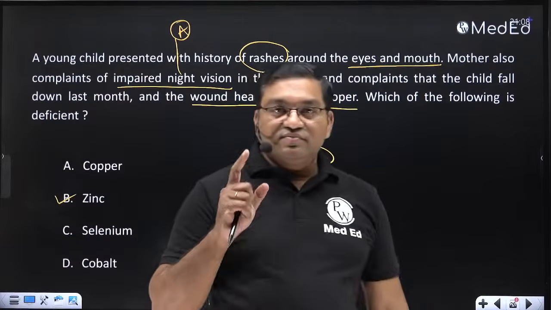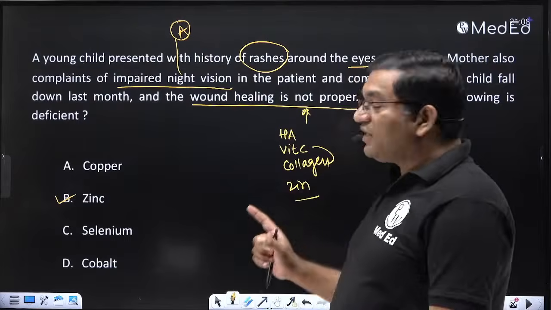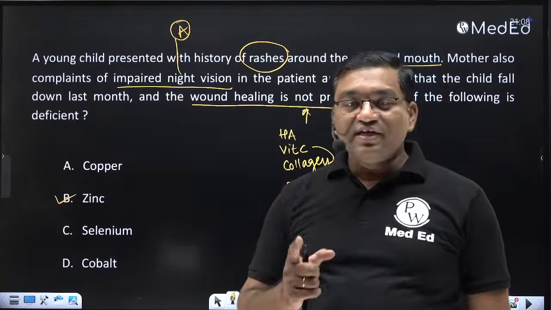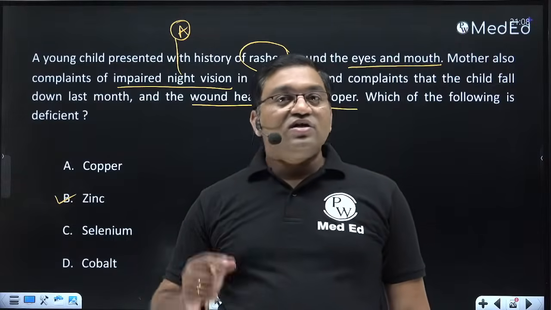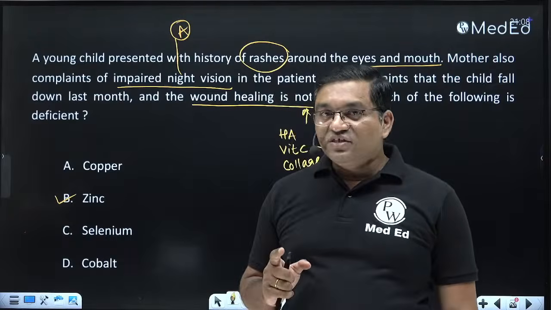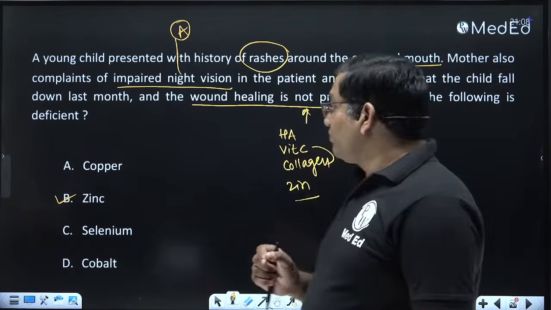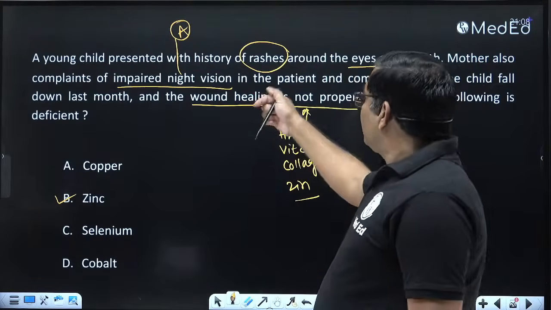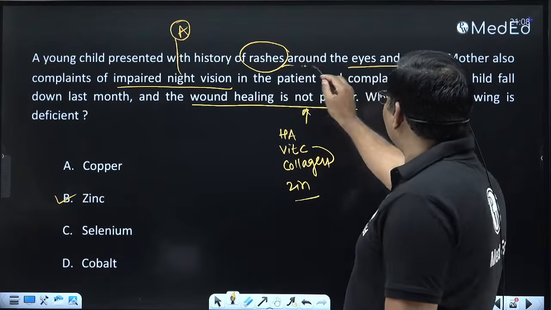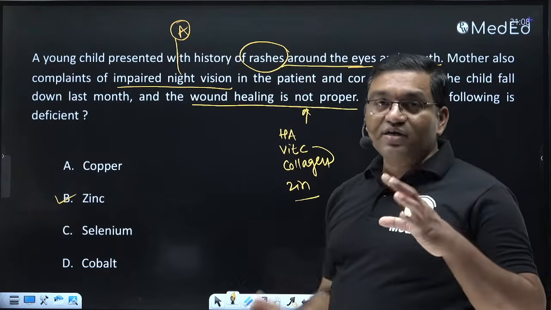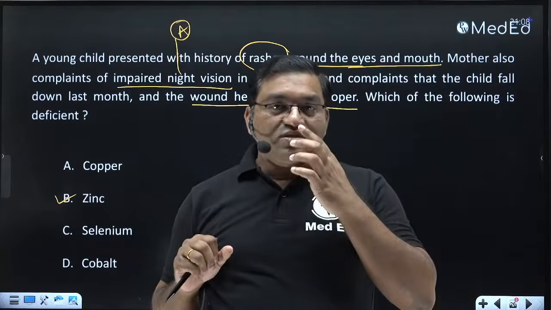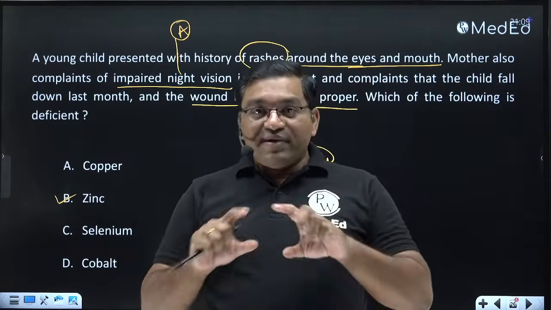Diarrhea, alopecia, dermatitis, delayed wound healing, loss of taste sensation, affected spermatogenesis, growth retardation, and this typical rash around the acral parts of the body, finger, nose, mouth, toes, perineal areas.